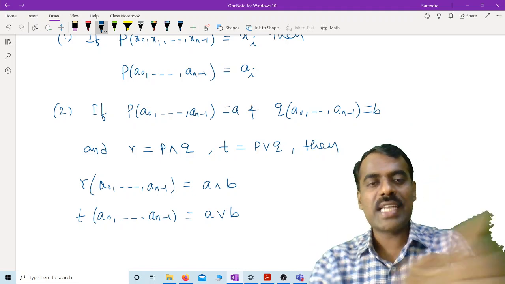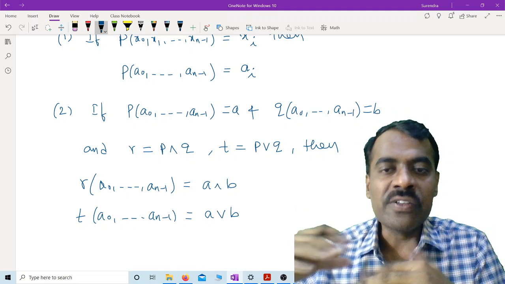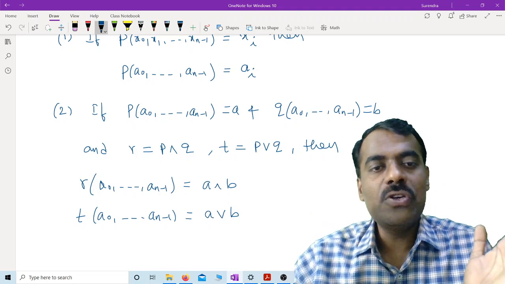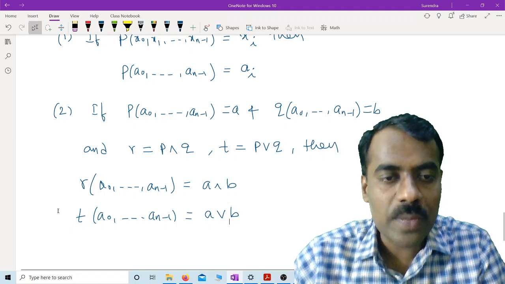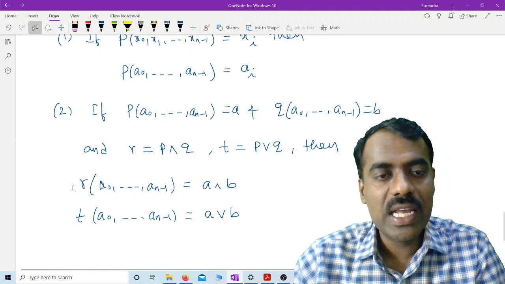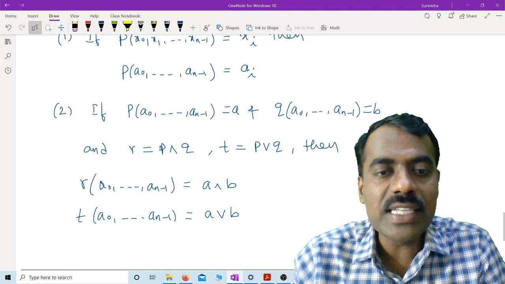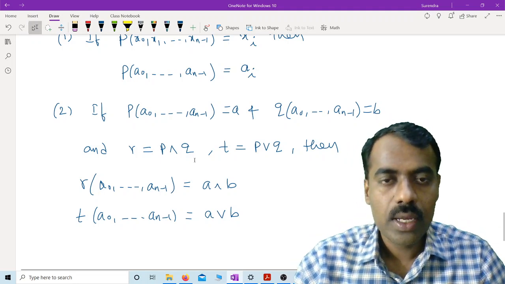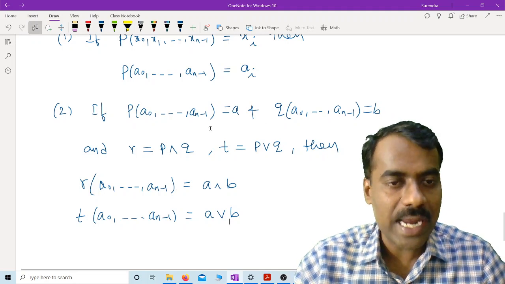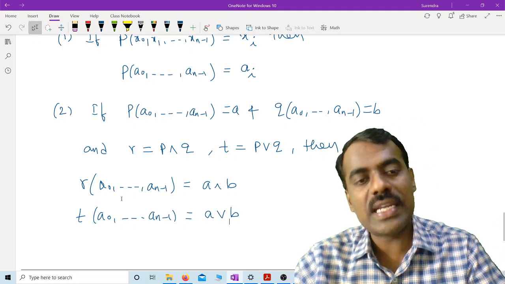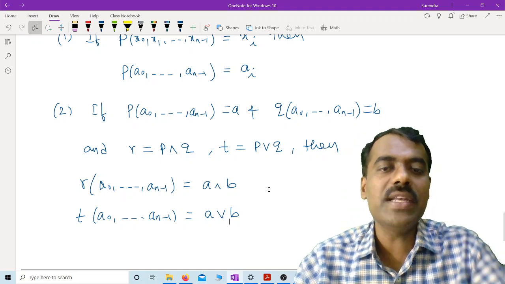So what you should understand here is that if you have a polynomial which is meet of two polynomials, and you know those polynomials evaluated at a particular point, then we know this polynomial evaluated at that point. Because r is p meet q, and we know the p value and q value at a0, a1 up to an minus 1, we automatically know r at that point, which is nothing but the meet of those values.